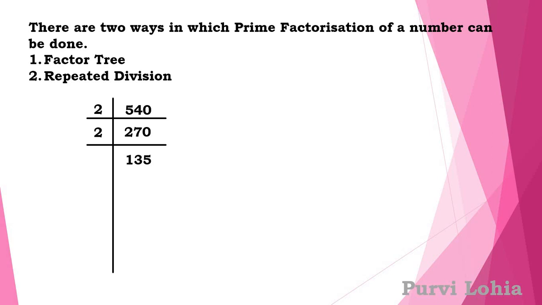Now which is the smallest prime number by which 135 is divisible? I am sure it is not 2. Is it 3? Yes, it is 3. So we will divide it by 3. What will be the quotient? It will be 45.